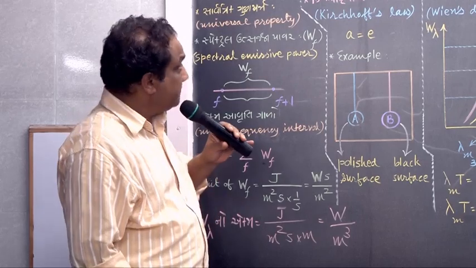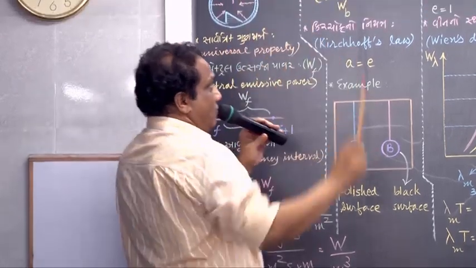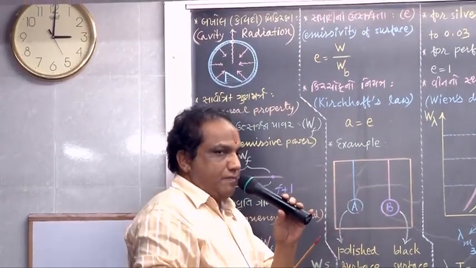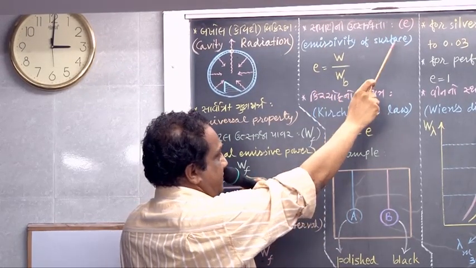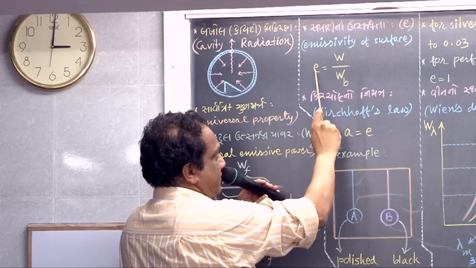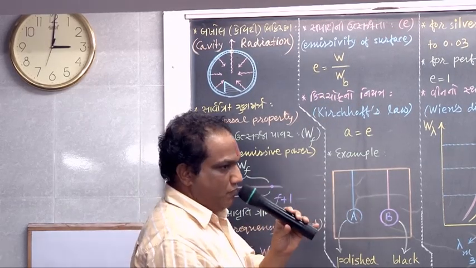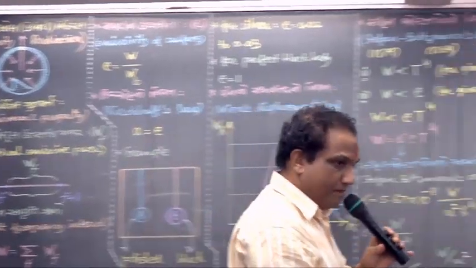Stop it. We now define a new physical quantity. Look up: emissivity of surface, shown by symbol small e. Correct?